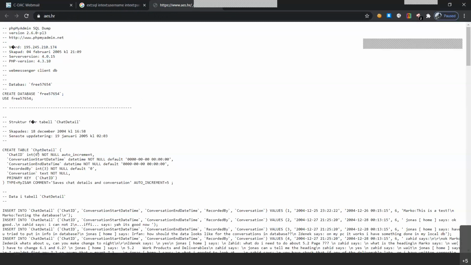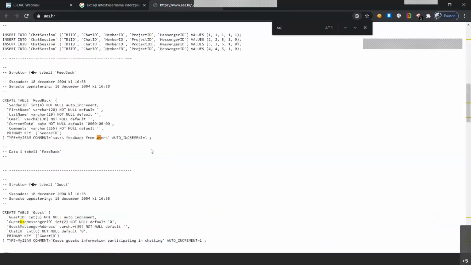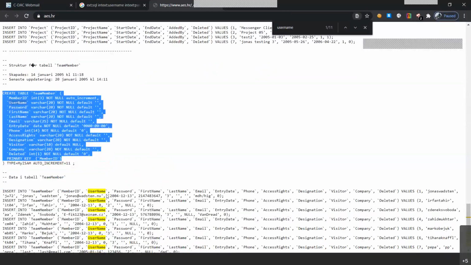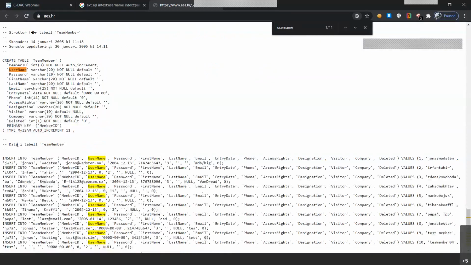They have used it, but we have to find out the username. Let's try to find out. Control F, we will type username. So we know that they have created a table that contains username and member ID. We get to another area, that is the insert into team member. So let's check through the columns that would be able to find the username.